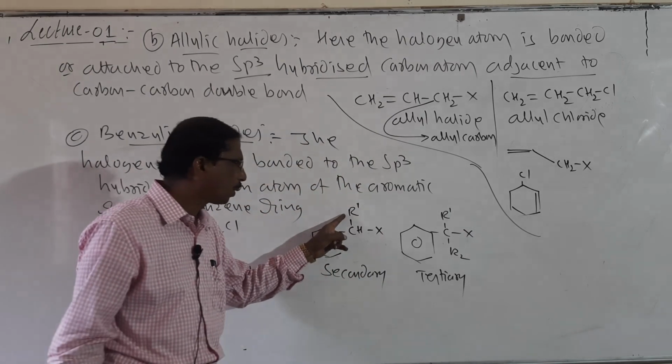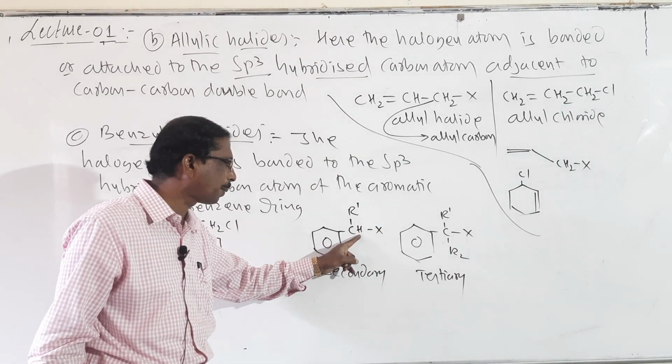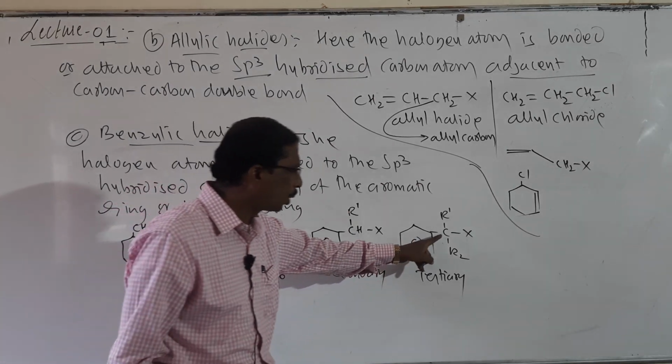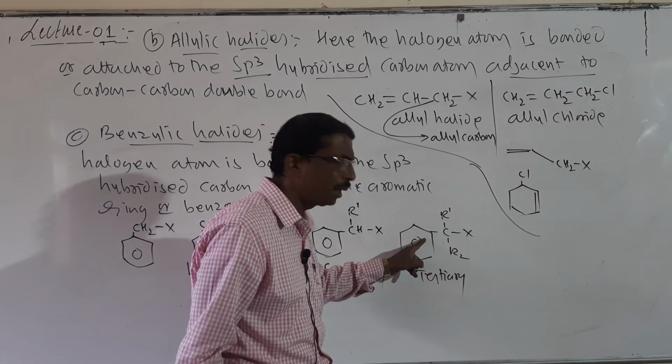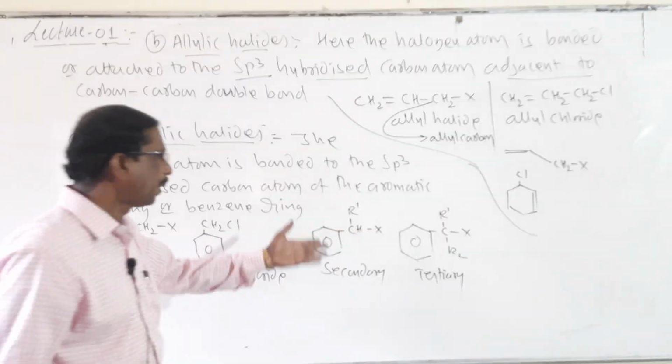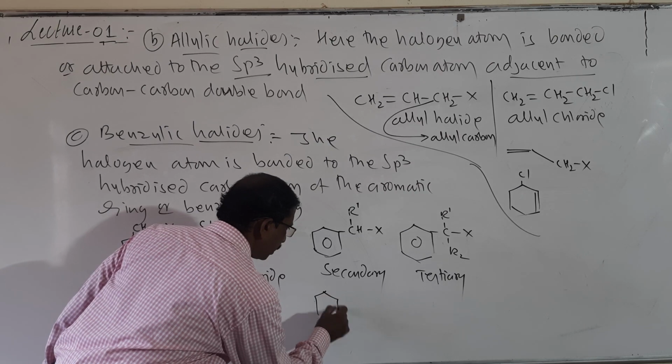So here it is primary. Here the halogen atom is attached to this carbon atom, which is linked with two carbons, 1 and 2, secondary. And here the halogen atom is attached to 1, 2, 3, so it is called tertiary. So you may also write an example for this tertiary.